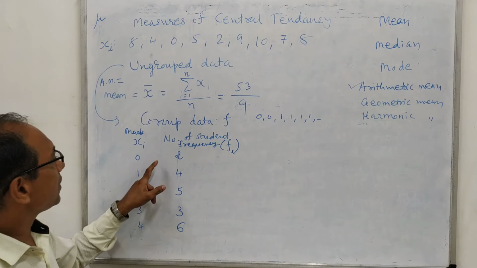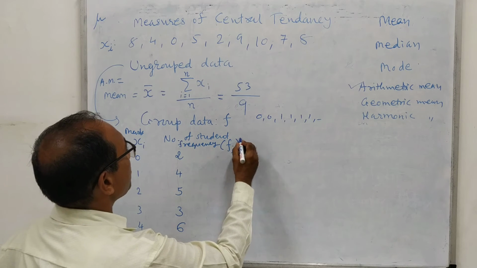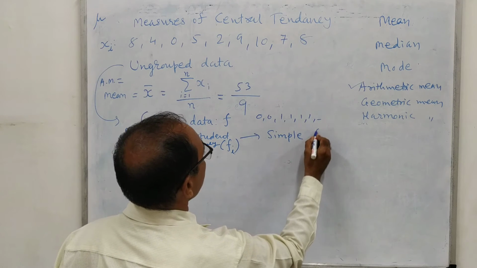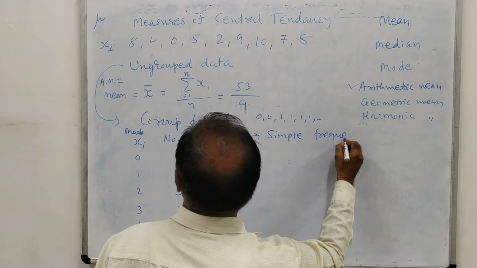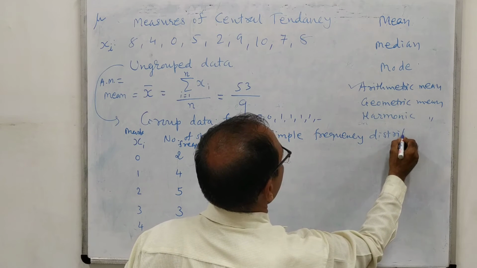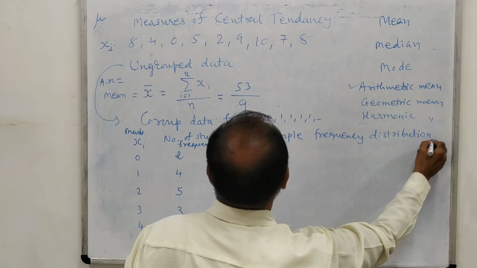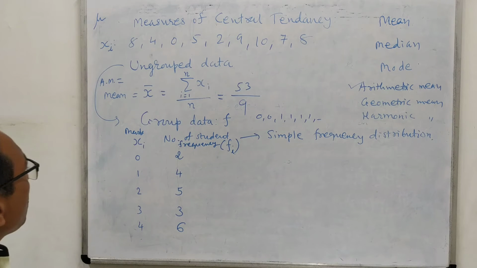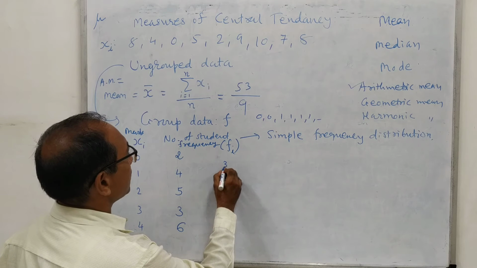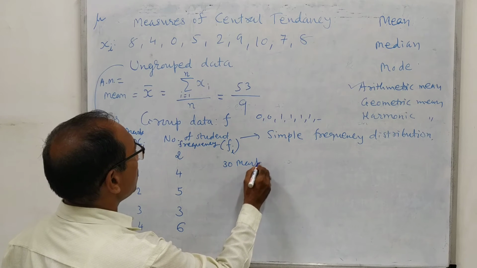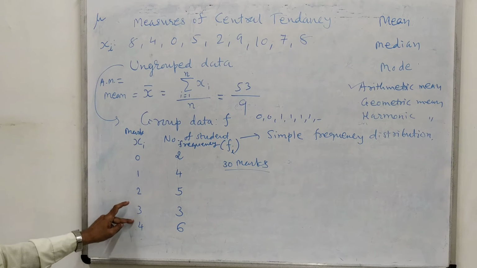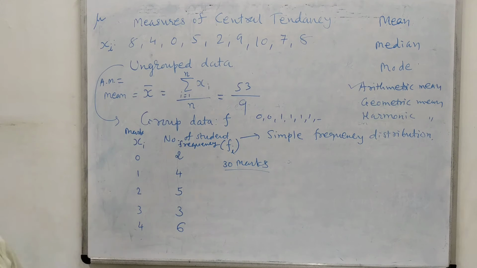So this data we will call a simple frequency distribution. But sometimes the test is of 30 marks, and it becomes very lengthy to write down the marks 0, 1, 2, 3, 4, 5, 6, 7, 8, 9 up to 30.